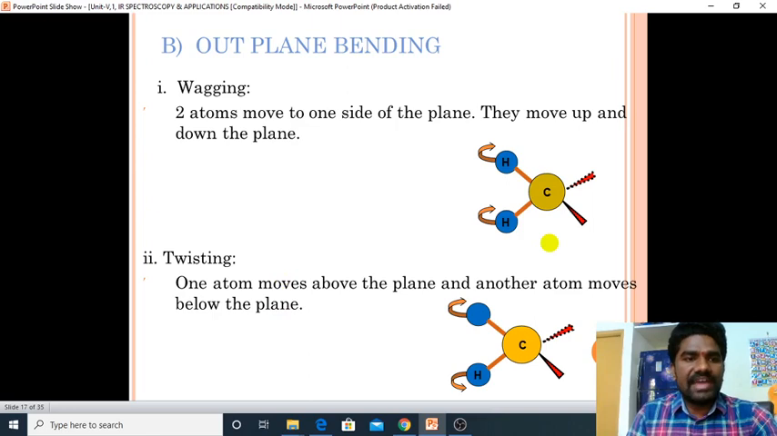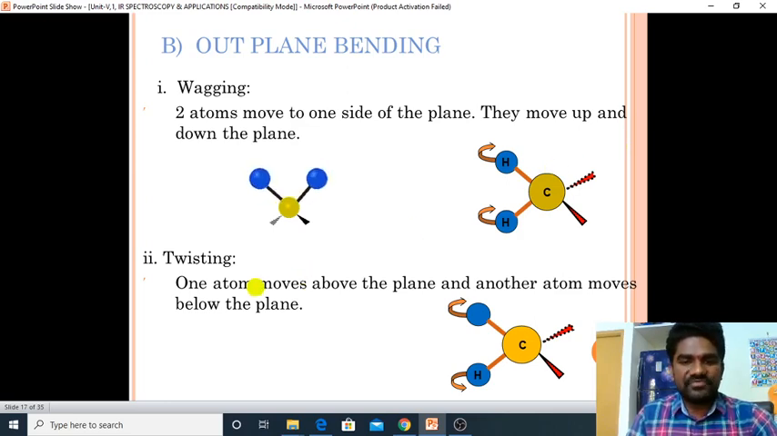Coming to the wagging, two atoms move to one side of the plane. They move up and down the plane like this, isn't it? It may be near to the observer, or it may be far away from the observer. Both the bonds, both the atoms, move to one side of the plane. They move up and down the plane.